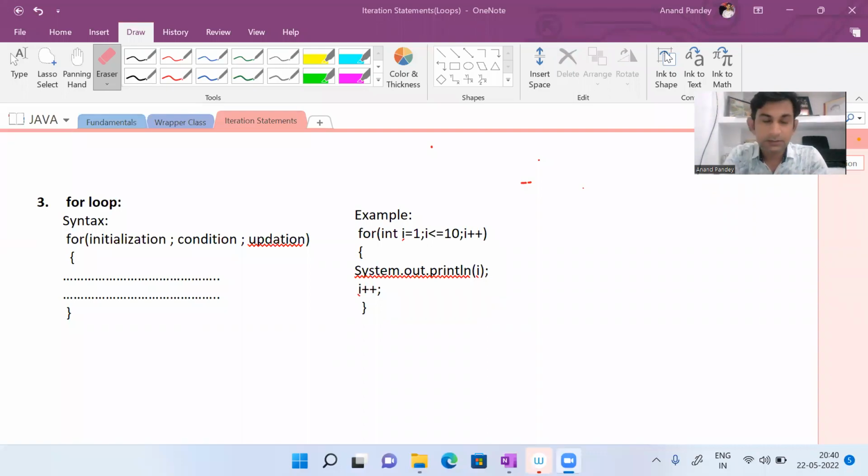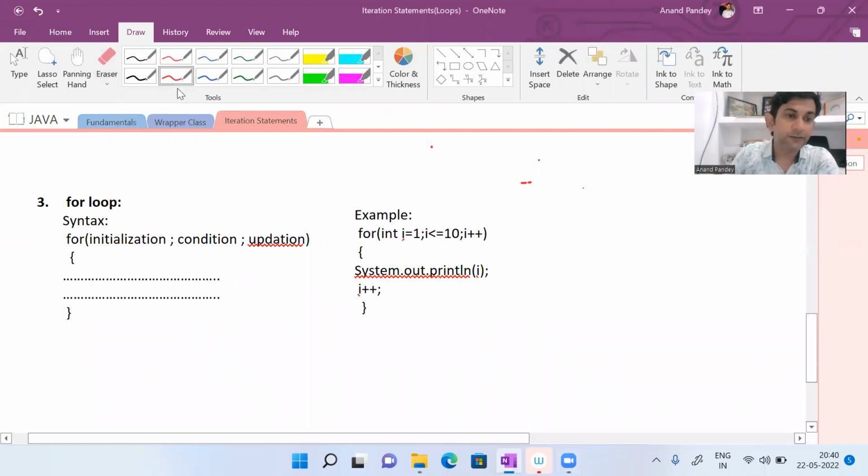So, hello students. In the previous video, I discussed the syntax and working of the while loop and do while loop. Now, in this video, I am going to discuss the syntax and working of the for loop. You can see on the screen, I have written the syntax of the for loop: for, then initialization, condition, updation.